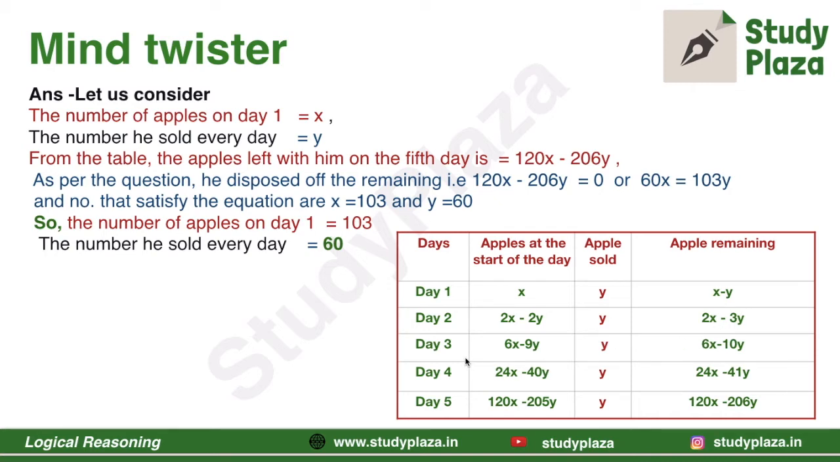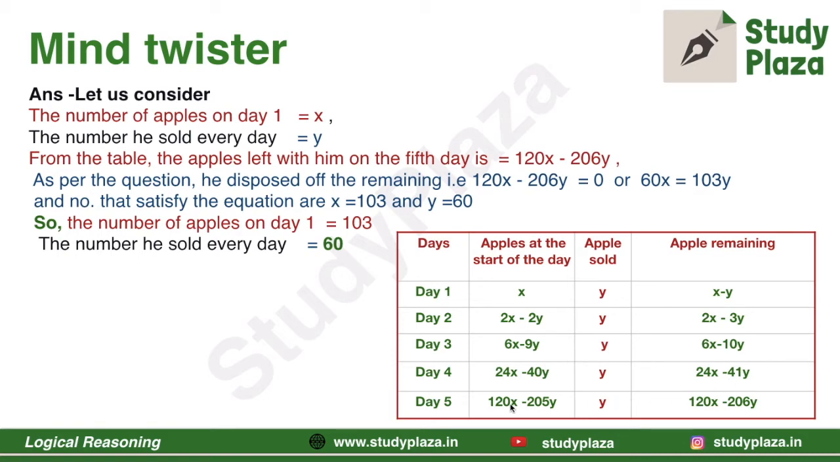Similarly, on day 3, the remaining apples get tripled. That is 2x minus 3y multiplied by 3 is equal to 6x minus 9y, and he again sold y apples, and apples left will be 6x minus 10y. Similarly, on day 4, the remaining apples get quadrupled, that is 4 times. So multiply this number by 4, we get 24x minus 40y. The number of apples sold will be y. Again, the apples left will be 24x minus 41y.